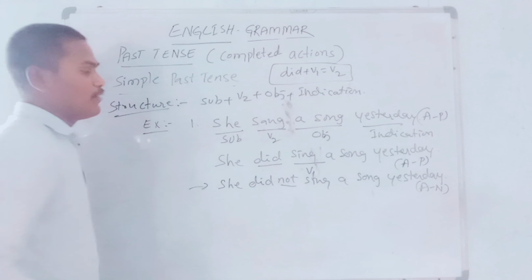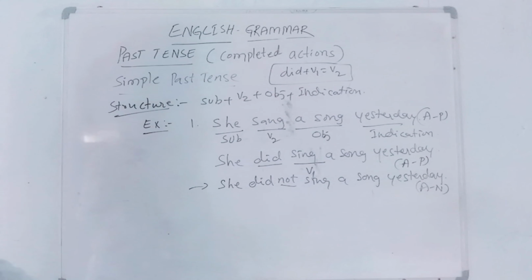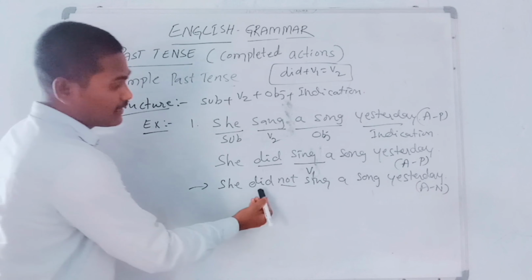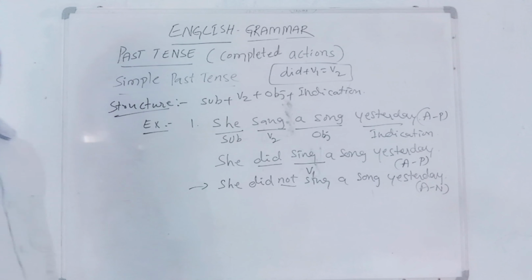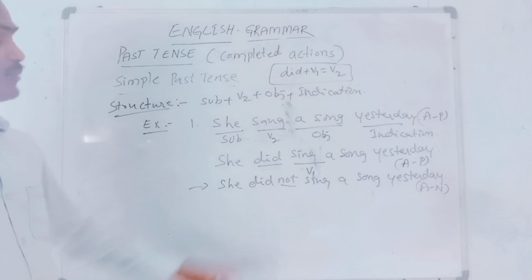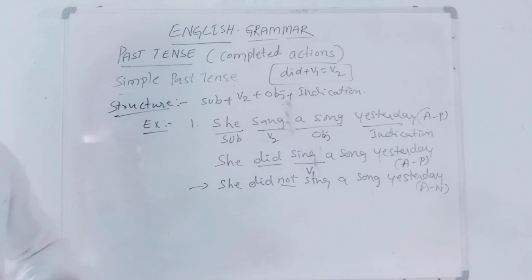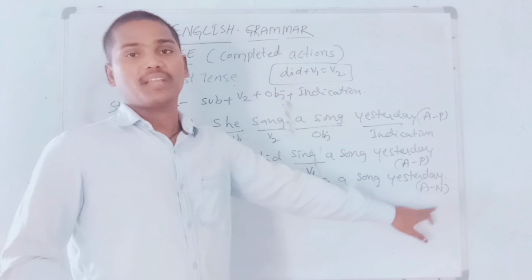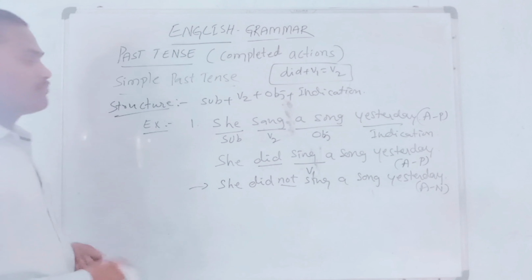Not. Where did I use not in the sentence? Between did plus sing. Sing means V1. In between these two parts, I used not. Then the whole sentence became an assertive negative sentence. Okay?